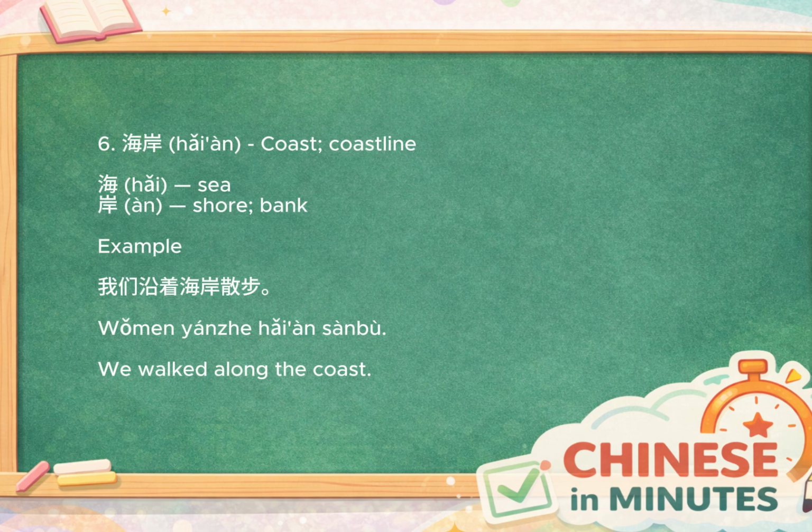Compared with haibian, which often refers to a place where people relax or spend time, hai'an sounds a little more formal and is frequently used when describing the coastline itself. For example, 我们沿着海岸散步. It means we walked along the coast. This is a very natural sentence that you could easily hear when people are talking about a vacation or describing a pleasant afternoon by the sea.